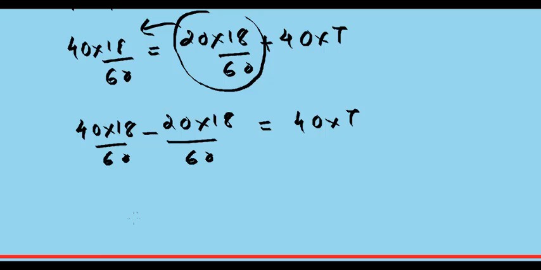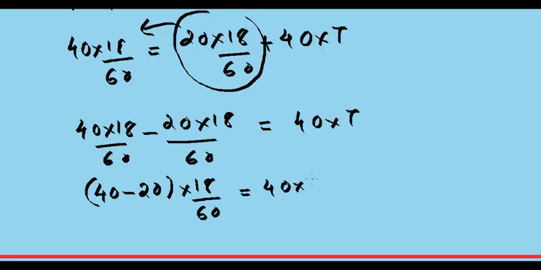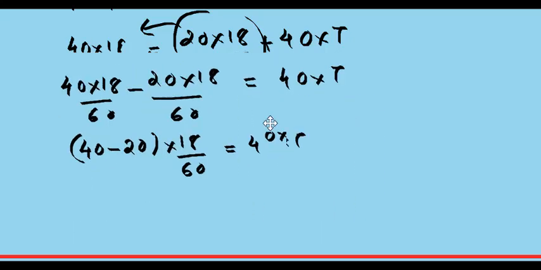On the left hand side, 60 is common, 18 is common, so you can say 40 minus 20 common, into 18 by 60, equal to 40 into T, and 40 minus 20 is 20. So that 20 can cancel the 40 on the other side.